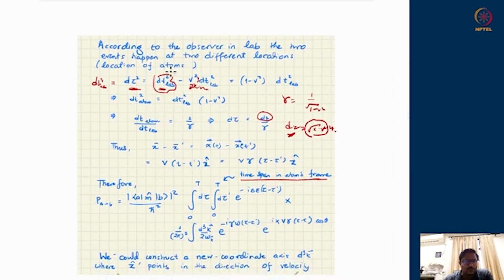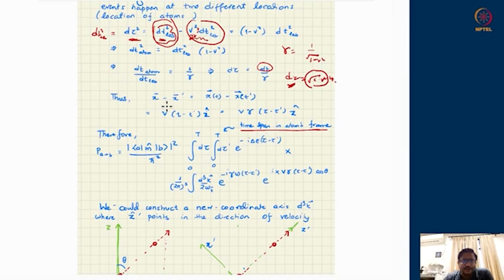And to compensate for that longer time seen, they have some velocity contribution happening to generate the same amount of d tau. So therefore, the distance traveled according to the lab observer is x minus x prime between the time events, which is given as the vectorial difference. Now suppose it is moving in one particular direction, let us call it z direction. So it will be the velocity times t minus t prime, the time difference elapsed in the lab, the direction is z, and the velocity it sees is v. So the spatial separation between the two events is this equation. Now we can convert this t minus t prime into how much time has elapsed according to the atom itself.